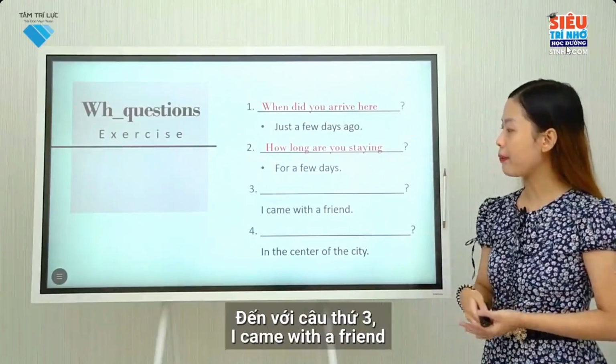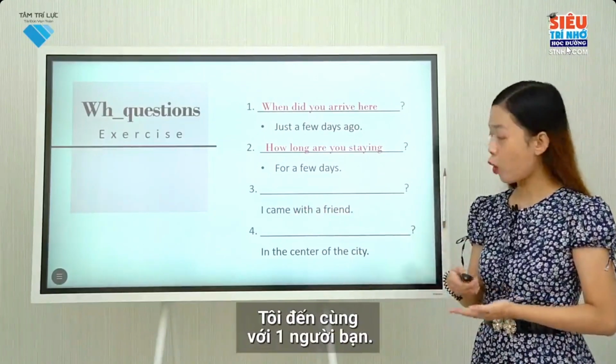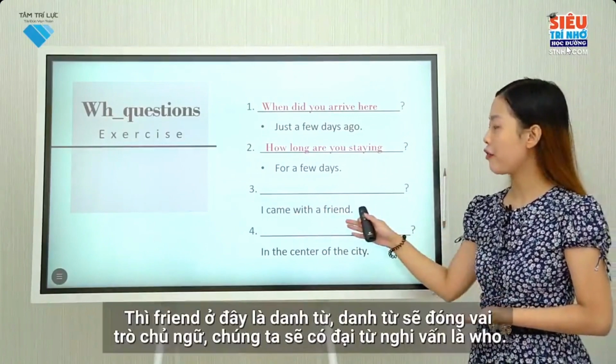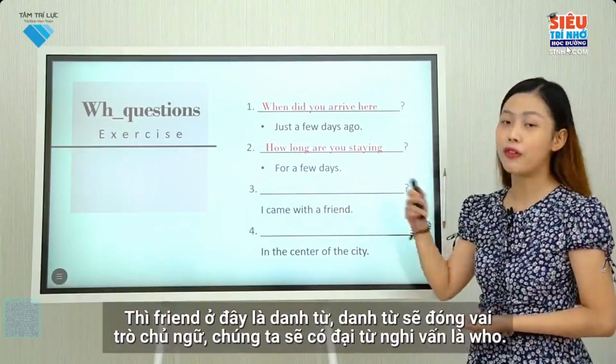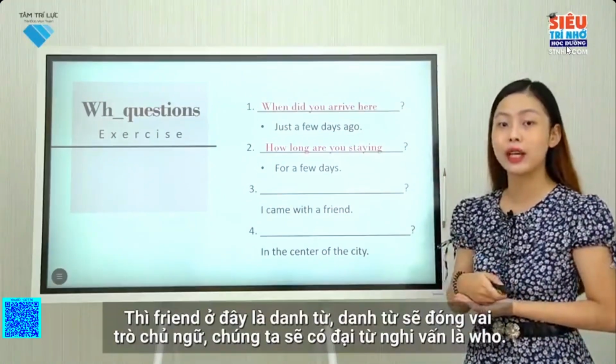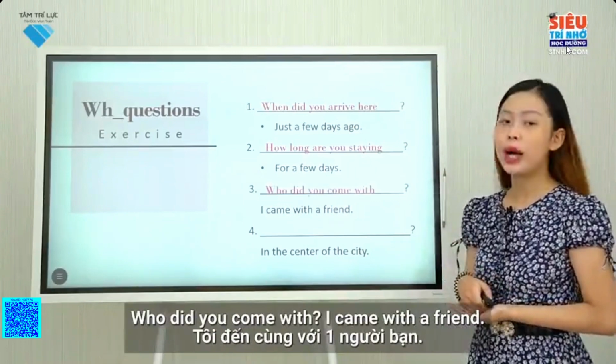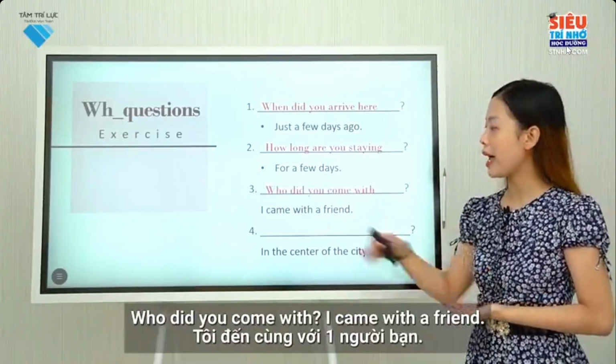Moving on to the third sentence, I came with a friend. It means the person who came with me is my friend. Here, friend is a noun which acts as a subject. We use the interrogative pronoun who. Who did you come with? I came with a friend. It means the person who came with me is my friend.